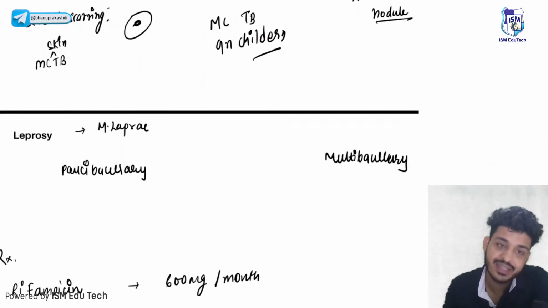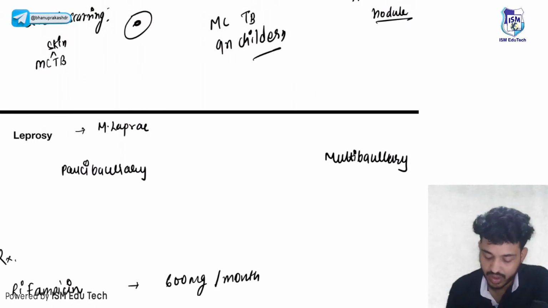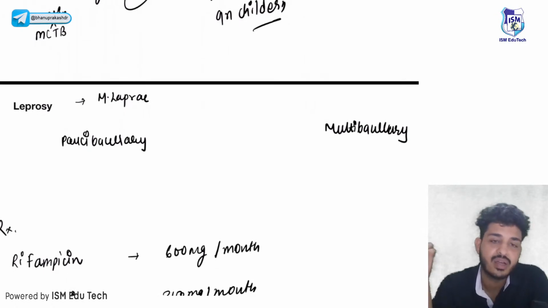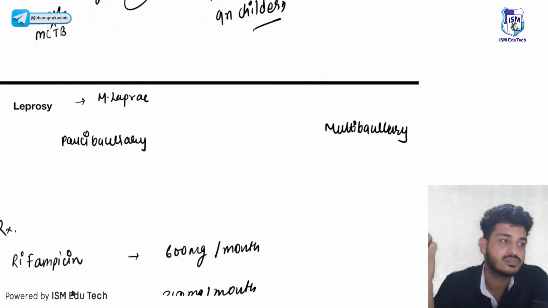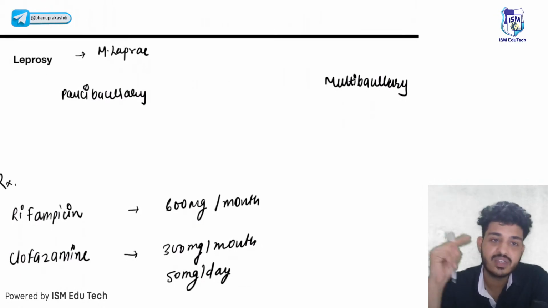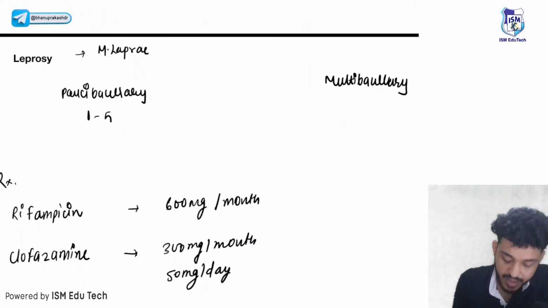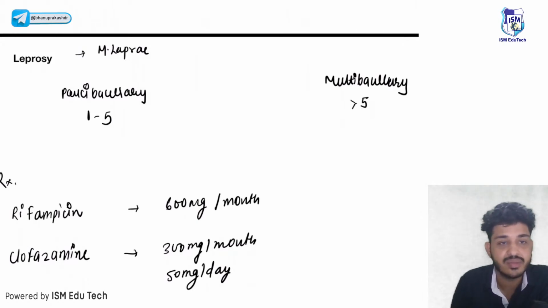Let's talk about leprosy. Leprosy is due to Mycobacterium leprae. Leprosy का causative organism क्या है? That is Mycobacterium leprae. From micro, can you tell me, does lepra follow Koch postulate or does it not follow Koch postulate? And what is Koch postulate? Please try to answer. Mycobacterium leprae is of two types. First one is paucibacillary, second one is multibacillary. If the lesions are 1 to 5, we call it paucibacillary, and if the lesions are more than 5, we call it multibacillary. This is the WHO classification on the basis of number of lesions.